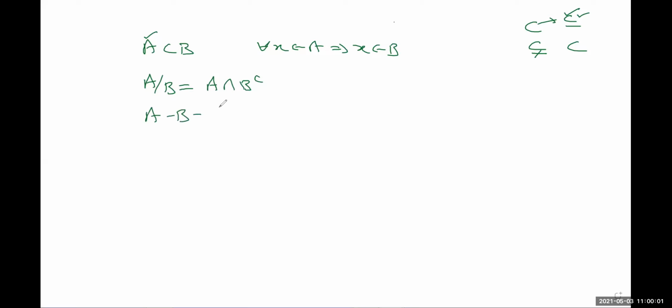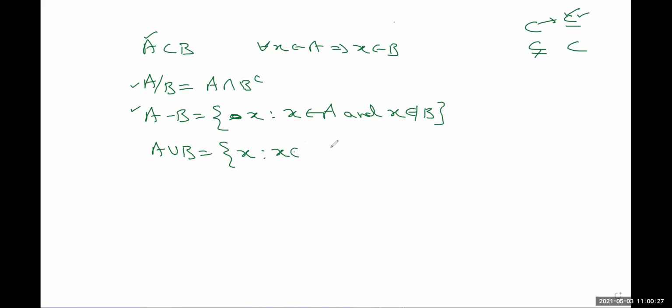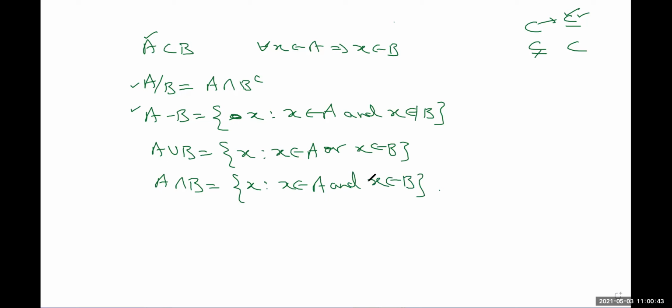A minus B is the collection or difference of A minus B. A minus B is written like this, and A by B is also written like this. Both notations are used. So A minus B is basically the collection of all those x such that x belongs to A but x is not in set B. A union B is the collection of all those x such that x belongs to A or x belongs to B. And A intersection B is all those x such that x belongs to A and x belongs to B. Now my question is that, say x belongs to A complement.